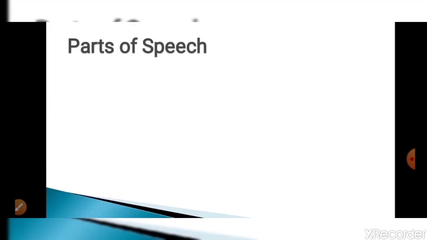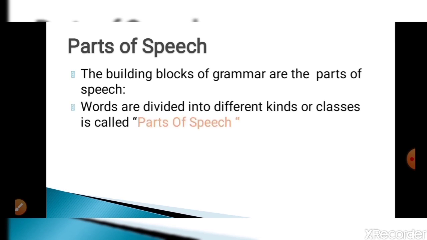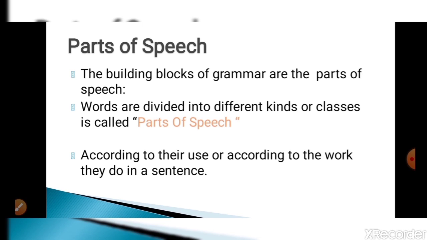Now we are moving towards the first unit of grammar, that is parts of speech. The building blocks of grammar are the parts of speech. Words are divided into different kinds or classes, called parts of speech, according to their use or according to the work they do in a sentence. Let us try to understand what they do and how we can use them.